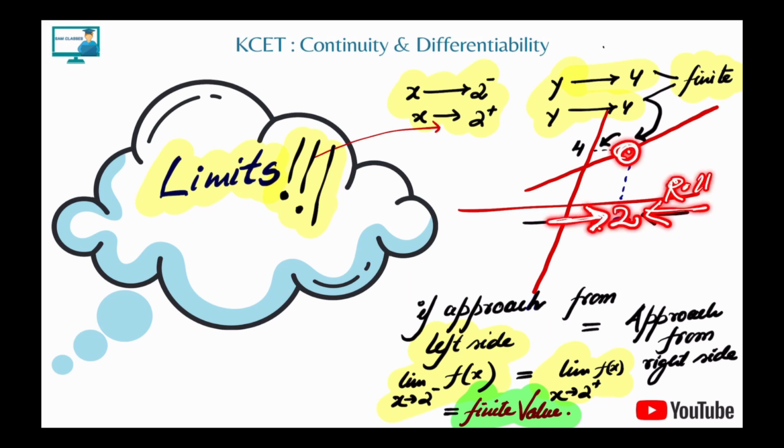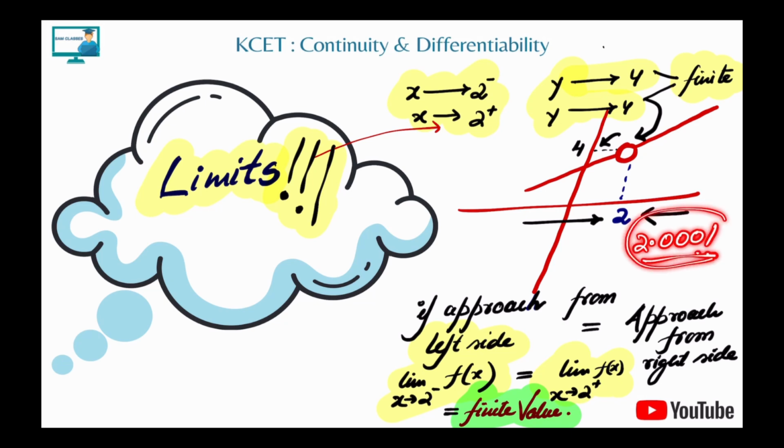What do we mean by right hand limit? We approach the function from the right hand side, which we already discussed in previous lectures. It means that we are putting values just a bit bigger than 2. At 2 we know it is not defined, but if we put values just slightly bigger than 2, we see that the function is approaching 4. So our right hand value, at x tends to 2 plus, is approaching 4, and the left hand also is approaching 4.